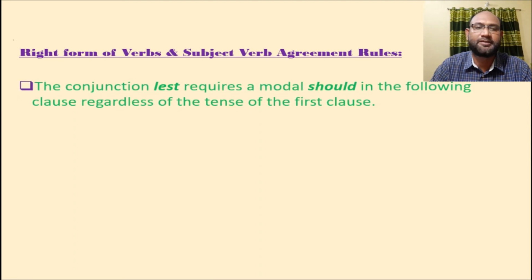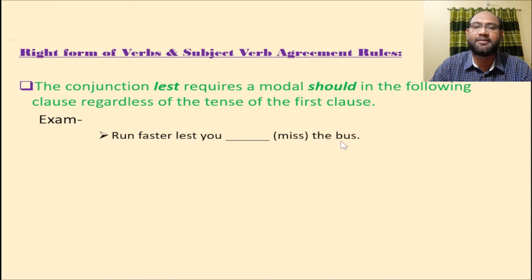Dear students, now look at another rule. The conjunction lest requires a modal should in the following clause regardless of the tense of the first clause. According to the rule, we will follow the example. Okay. Run faster lest you, in the bracket, miss the bus. Here look at the first clause, run faster, then lest.